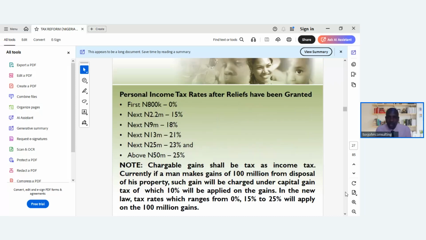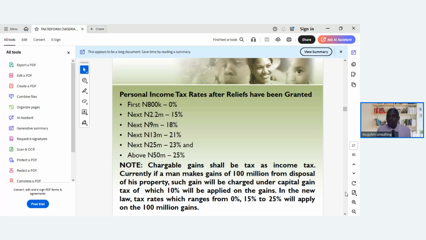To move forward, these are the personal income tax rates after relief has been granted. So once the relief of 20% of rent or 500,000, whichever one is lower, has been granted, then we now have this graduated tax rate. The first 800,000, this is actually annual tax deduction, so the first 800,000 is 0%.